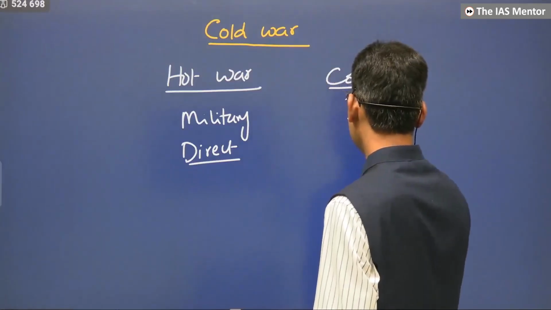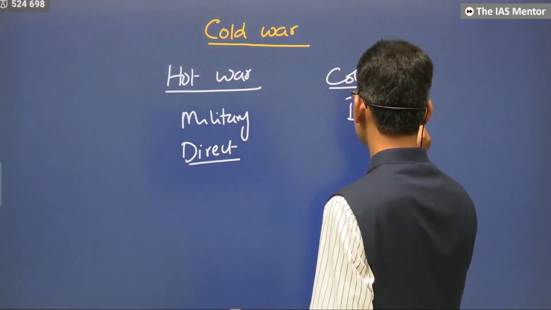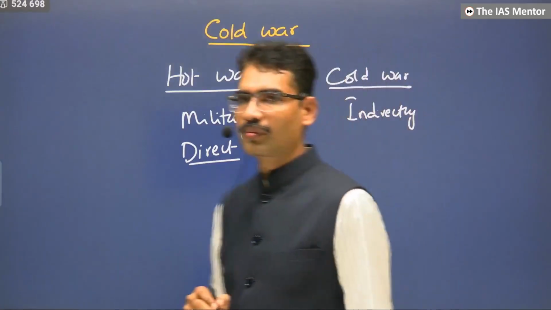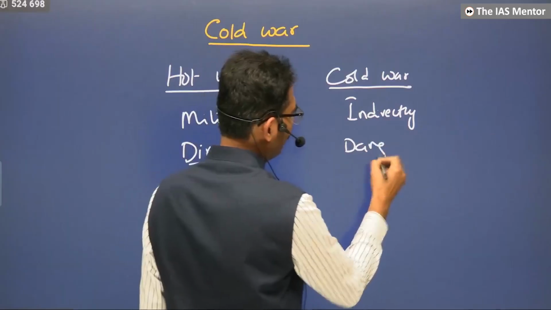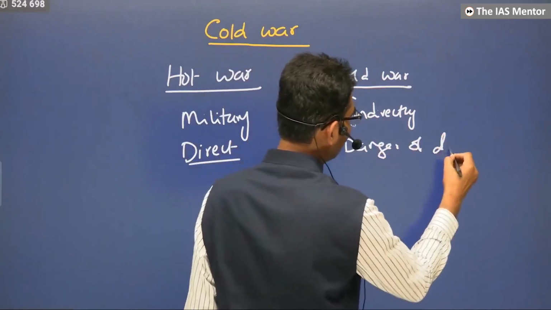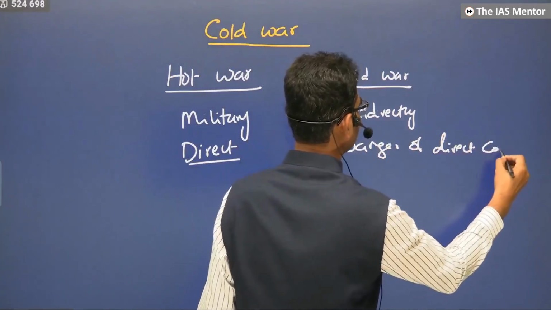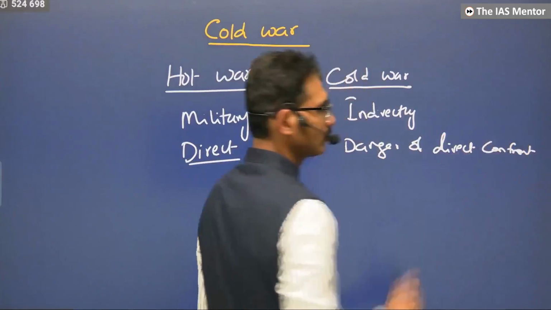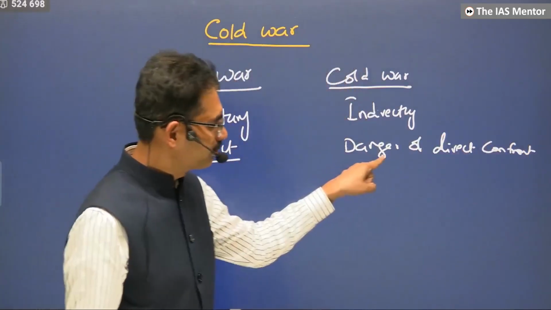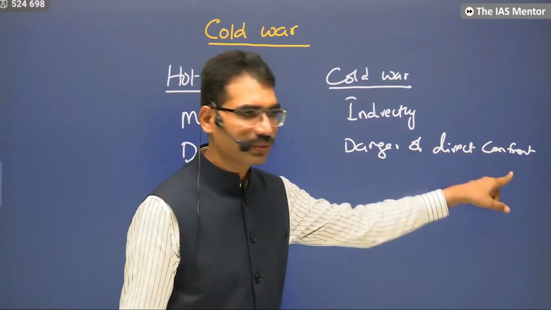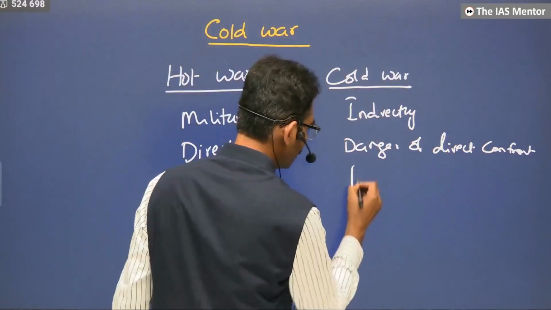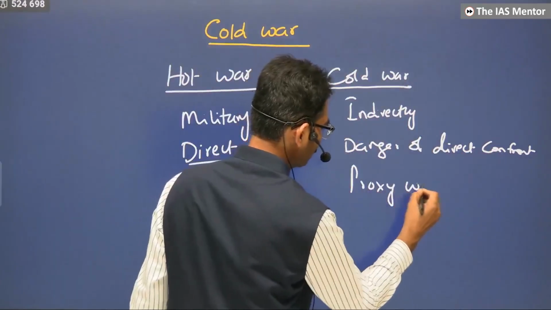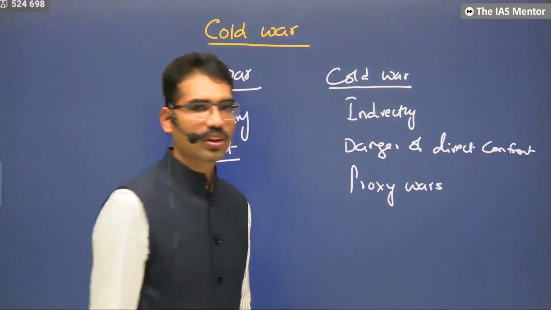They fight indirectly. The danger of direct confrontation will always be there, but it is not direct confrontation, rather fighting through proxy wars. It is called Cold War.